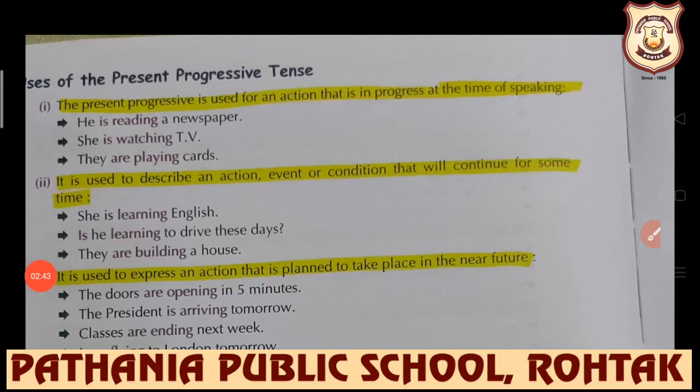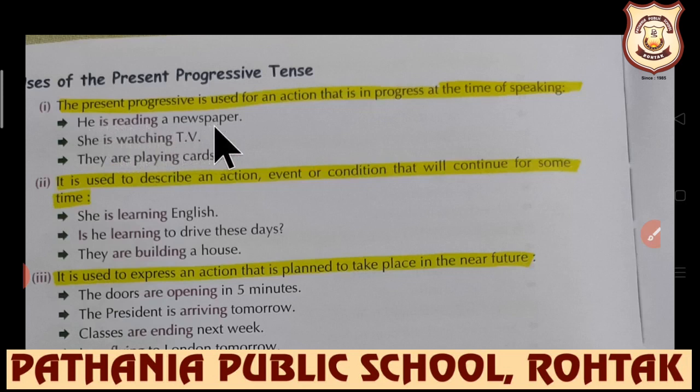Now here we have the uses of present progressive tense. The present progressive is used for an action that is in progress at the time of speaking. Students, always remember the formation would be subject plus is/am/are plus first form plus ing plus object in an affirmative sentence.